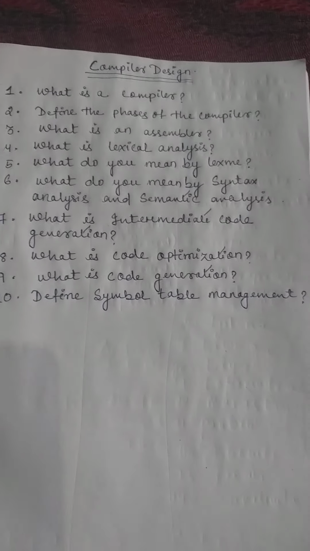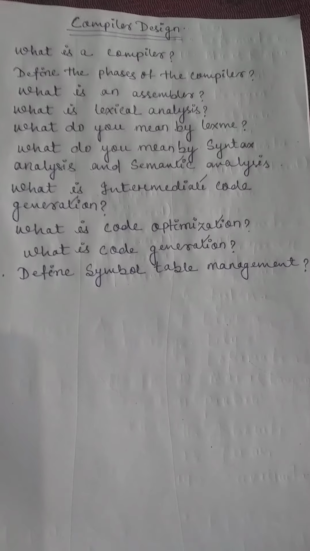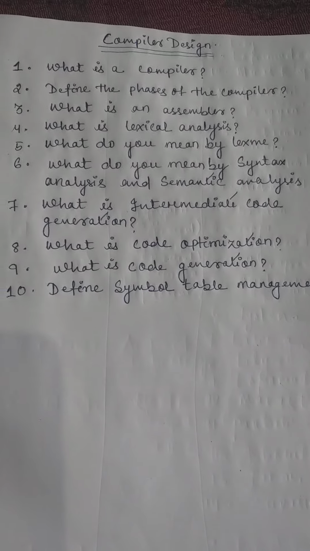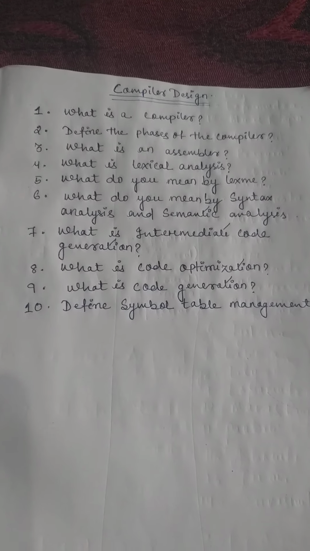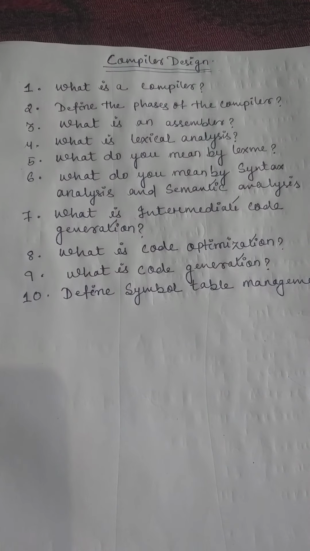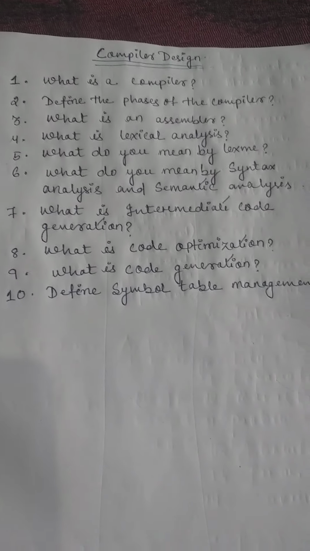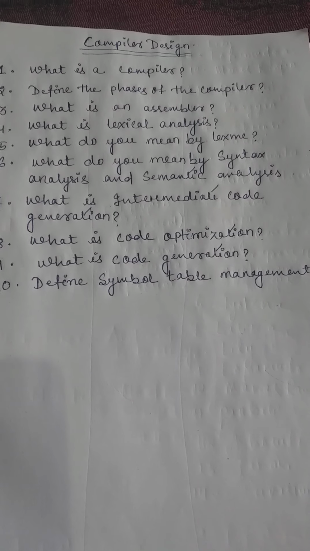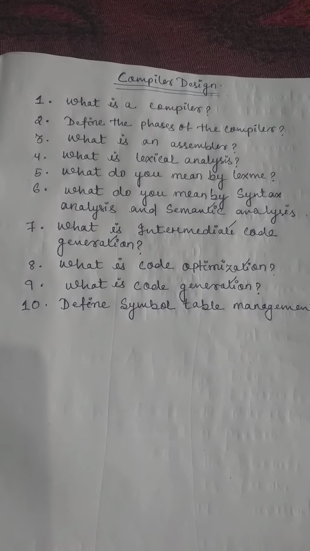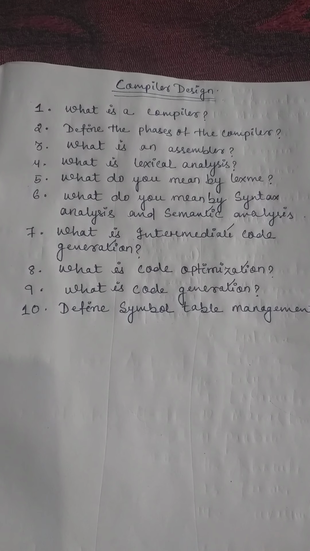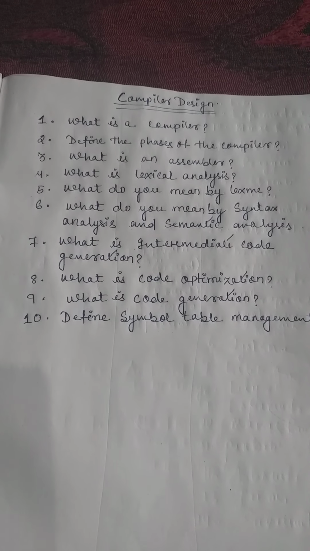And finally, what is symbol table management? It is a table that is used to store all the information about the identifiers used in the program. Whatever identifiers are used in the program, they are defined there. Also, it is a data structure that contains a record for each identifier with fields for the attributes of that identifier.